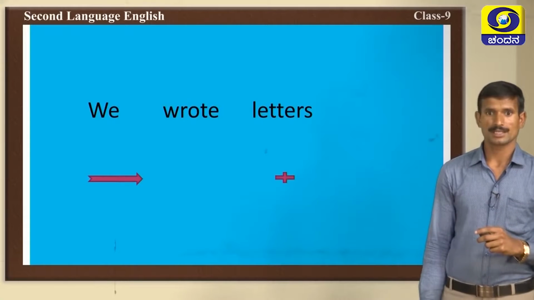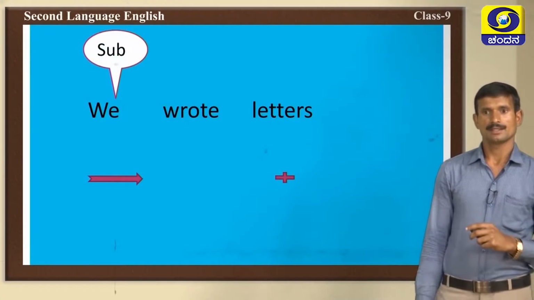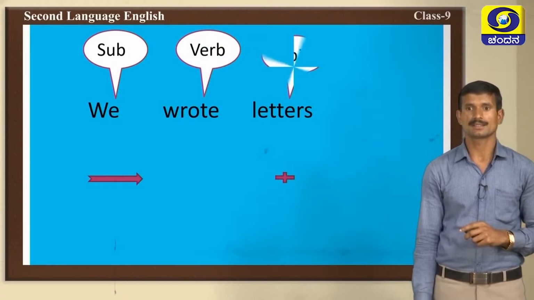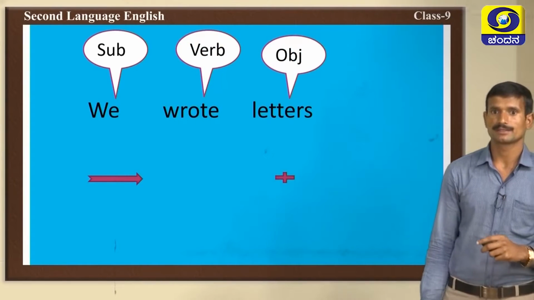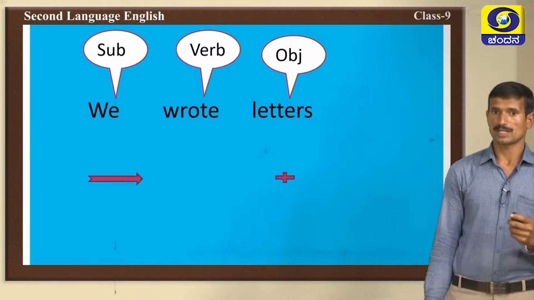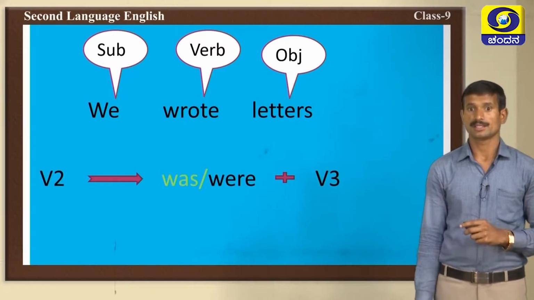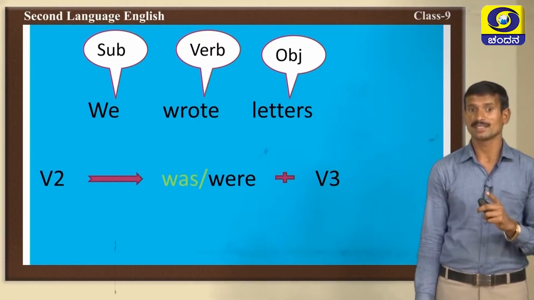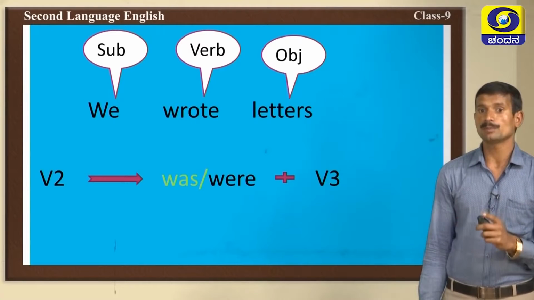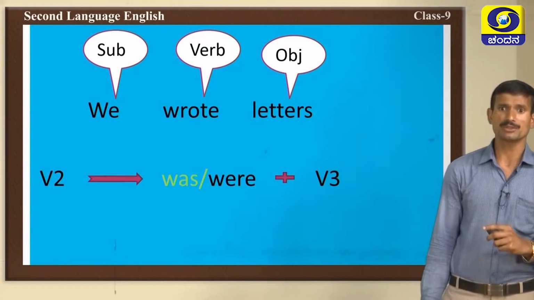Now, subject is we, wrote is a verb, letters is an object. Now, change object into subject place, letters. Remember this. If the verb 2 is given, you should follow this one, was or were plus verb 3. What should we use here?